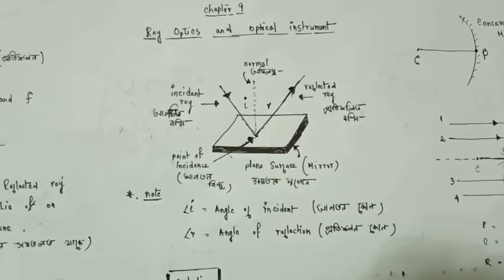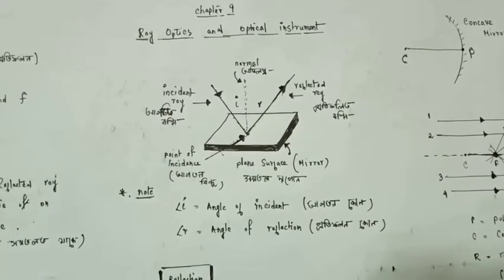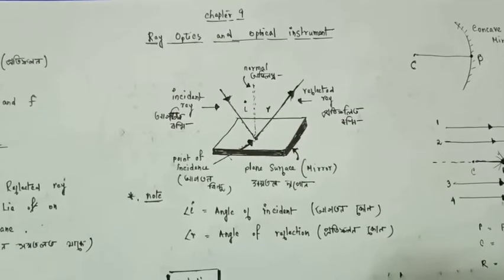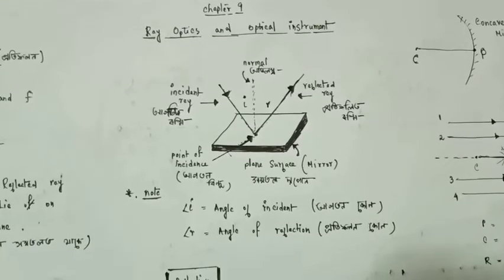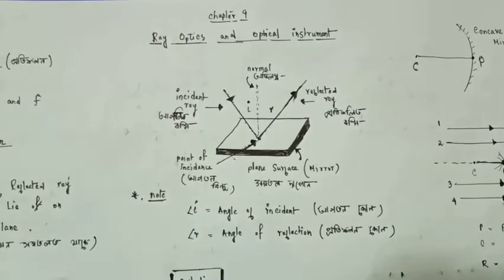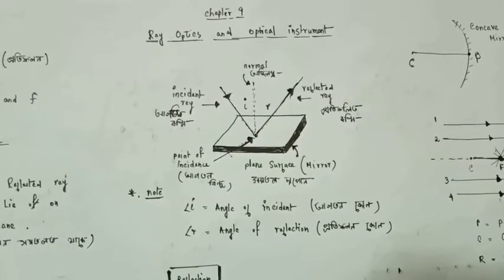So in reflection, light travels through one medium and it enters the second medium, and then the light will change its direction.